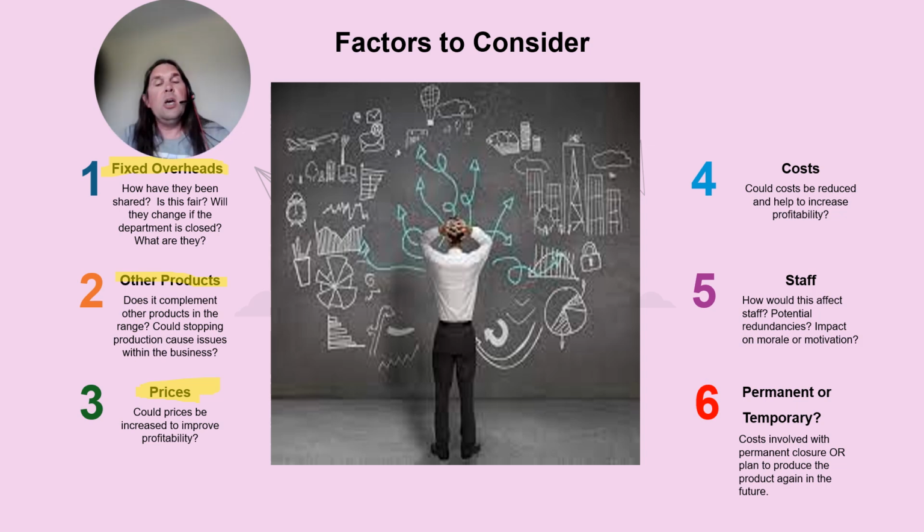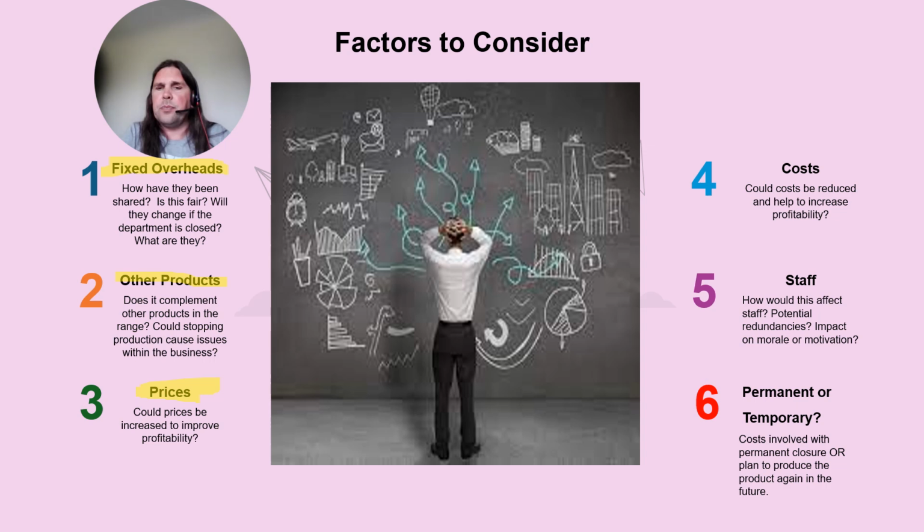This can increase profit. But we question it because how much does price factor into customers' decision making? Could they lose out to competition? What are the competitors' pricing? Is it possible? So price is important. Lots of economists will want to build in price elasticity here and say, oh, the impact of price on demand, which is fine as a principle, but try and make it more accounting language. Don't just throw in economics terms. The examiner may not be happy with them, and you've got to explain what you're saying. So we more just say if they increase the price, how much is price a significant factor in our customers' purchasing decision and what that could do. Pricing clearly could be there.